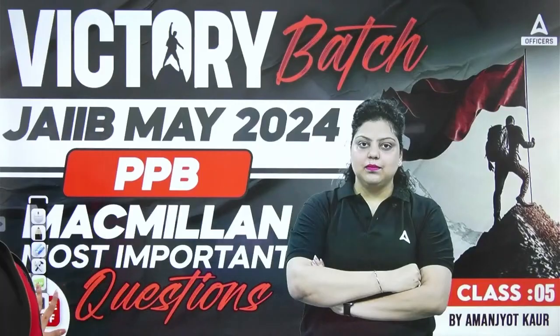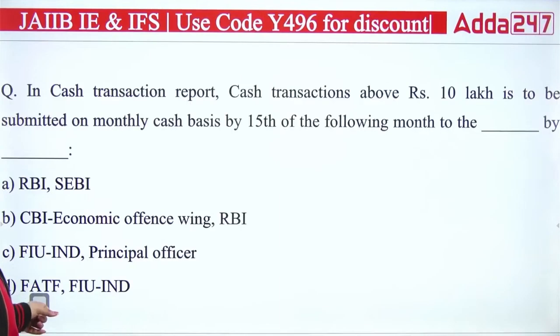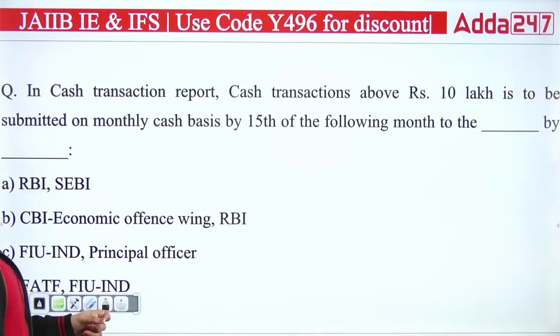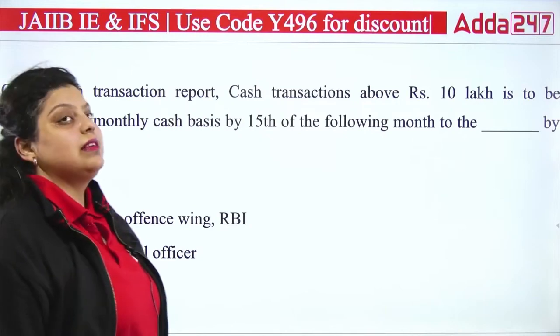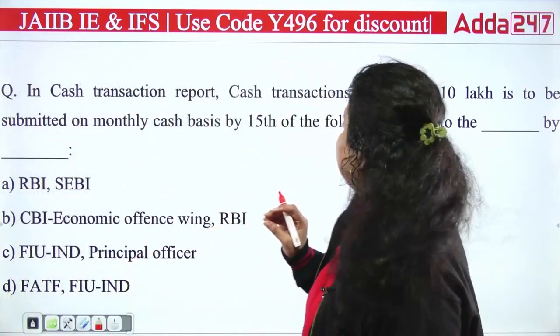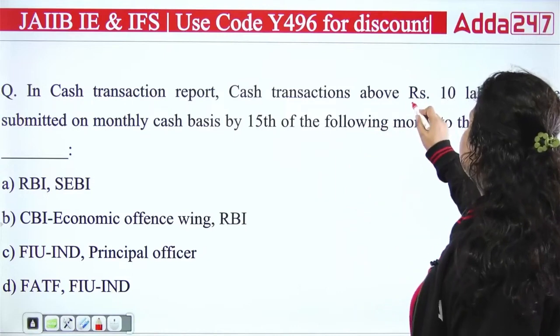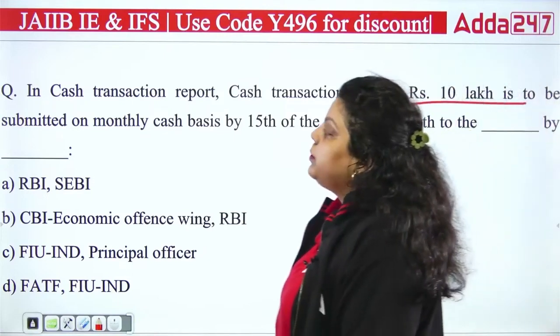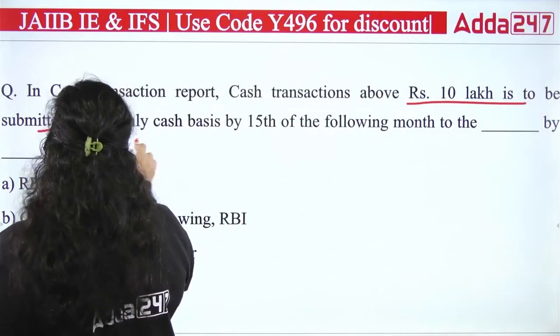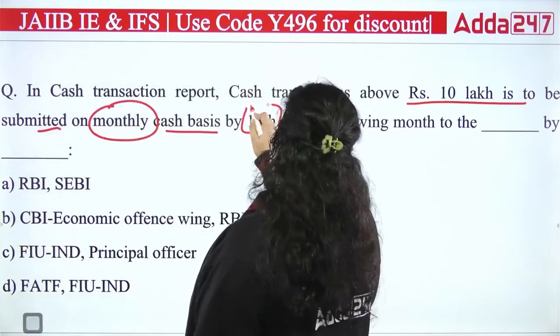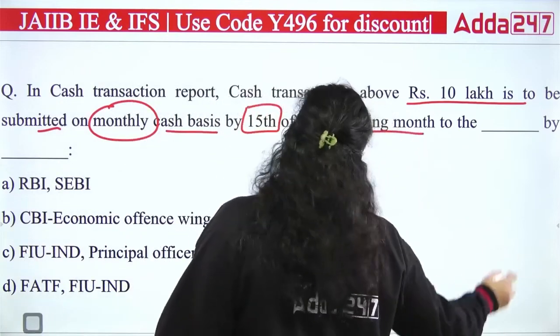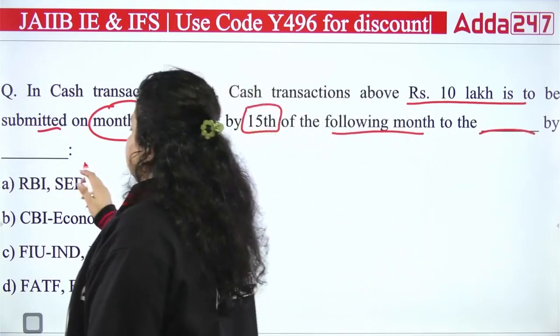Today we will be discussing a number of questions regarding your PPB, in which the first question is talking about the cash transaction report: cash transactions above 10 lakh are to be submitted on a monthly basis by the 15th of the following month to the dash by dash.